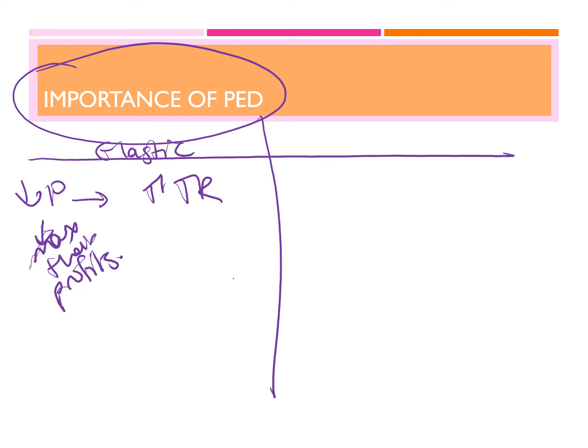Whereas when the demand is said to be inelastic, so mainly no matter what, people will continue buying that product, I would advise the producer or the firm to increase the price in order to increase their total revenue.